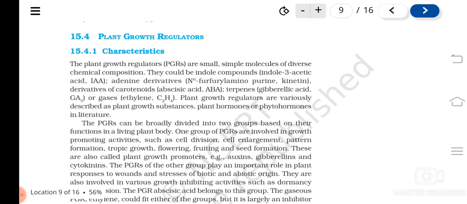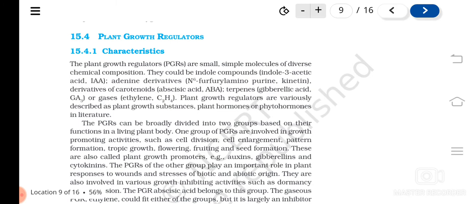Then derivatives of carotenoids, like abscisic acid, ABA, they are derivatives of carotenoids. Then terpenes like gibberellic acid, and gases. The one and only gaseous hormone is ethylene.